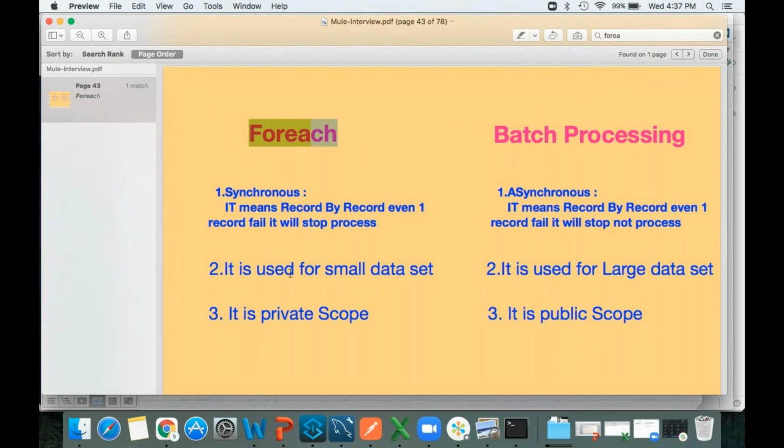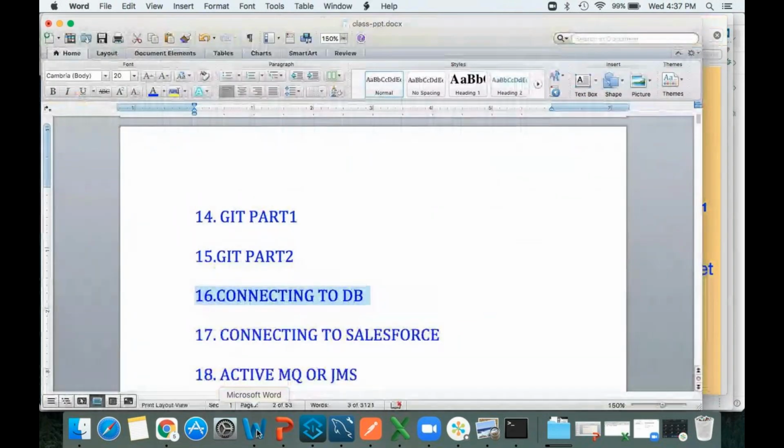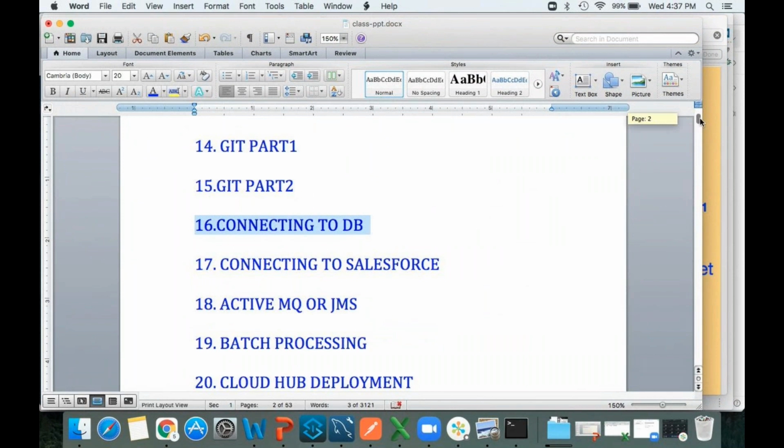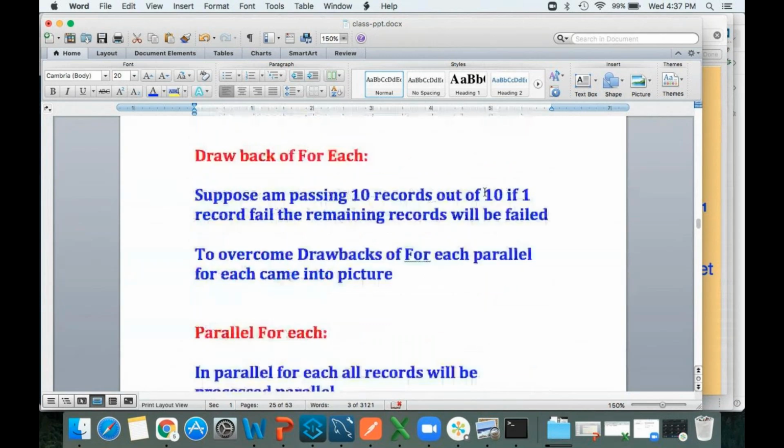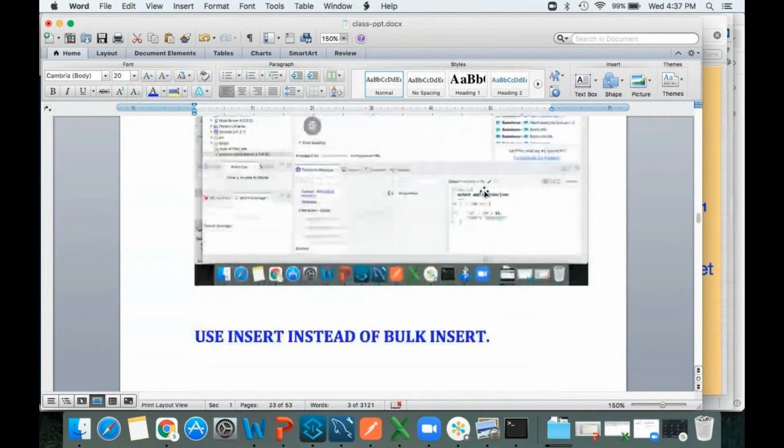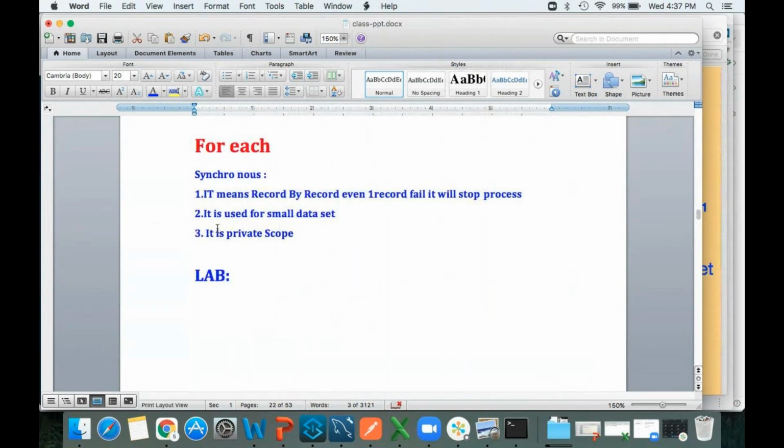It is basically used for small data sets, and it is a private scope. Within the scope only it will be executed. Okay, this is about the for each statement. Let me show you here as well. For each is nothing but synchronous. Just now I explained, right? It means it is going to be executed record by record. Even if one record got failed, it will stop the complete process.